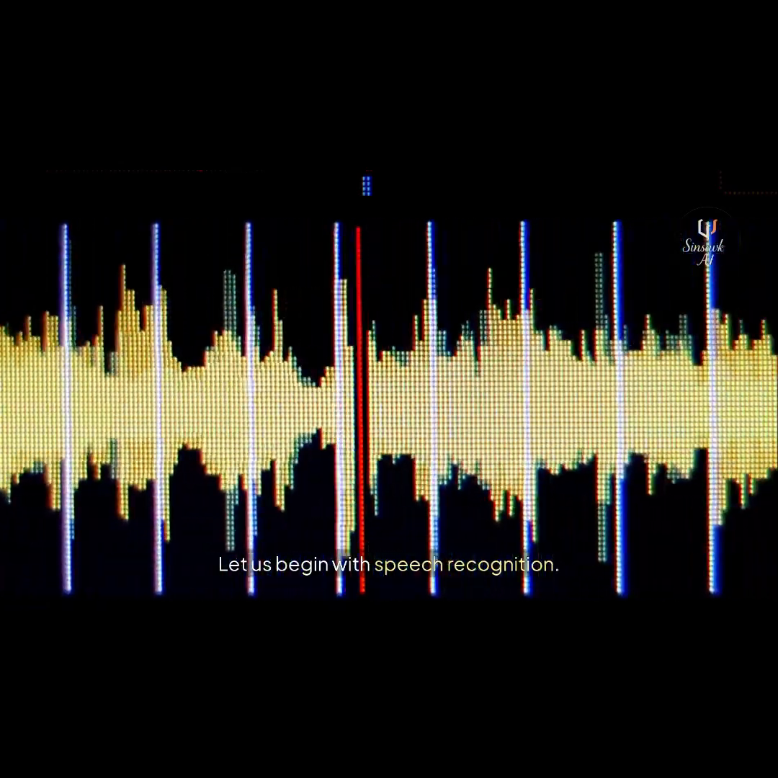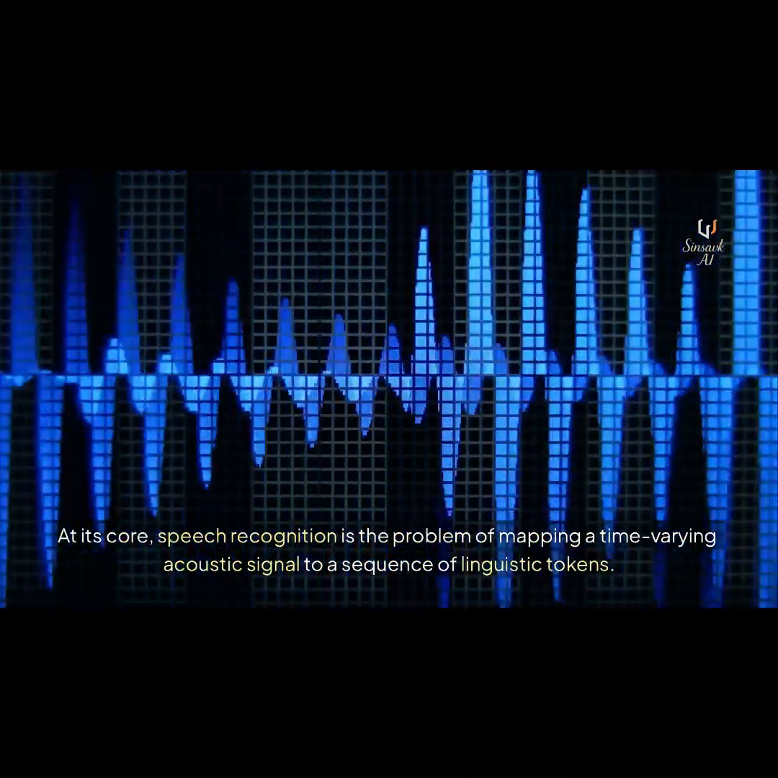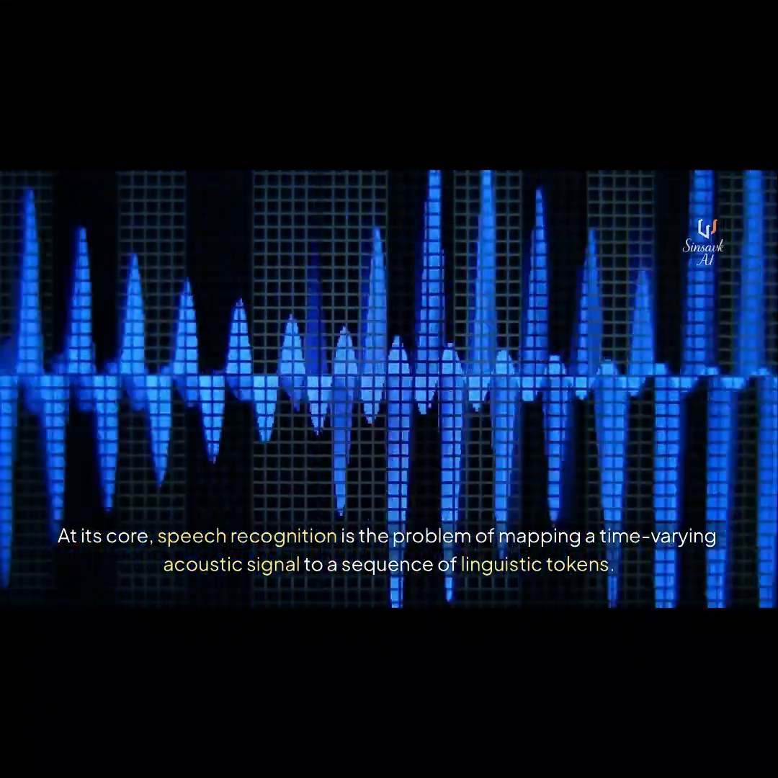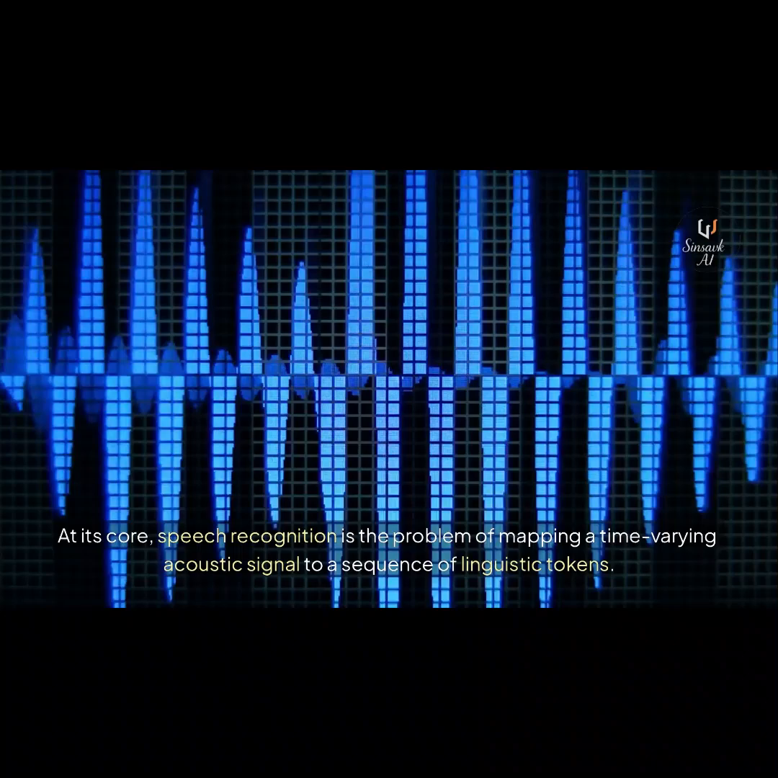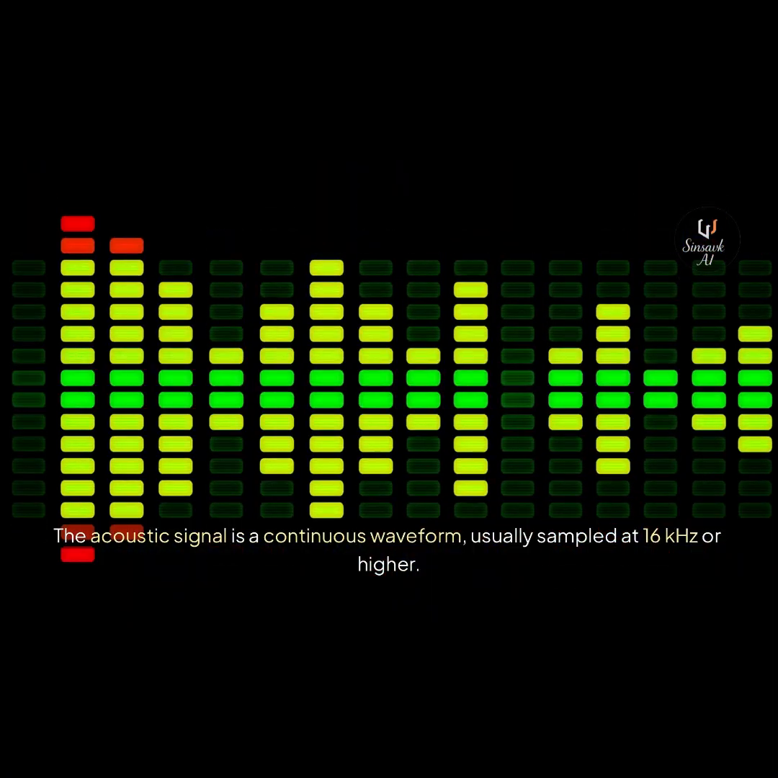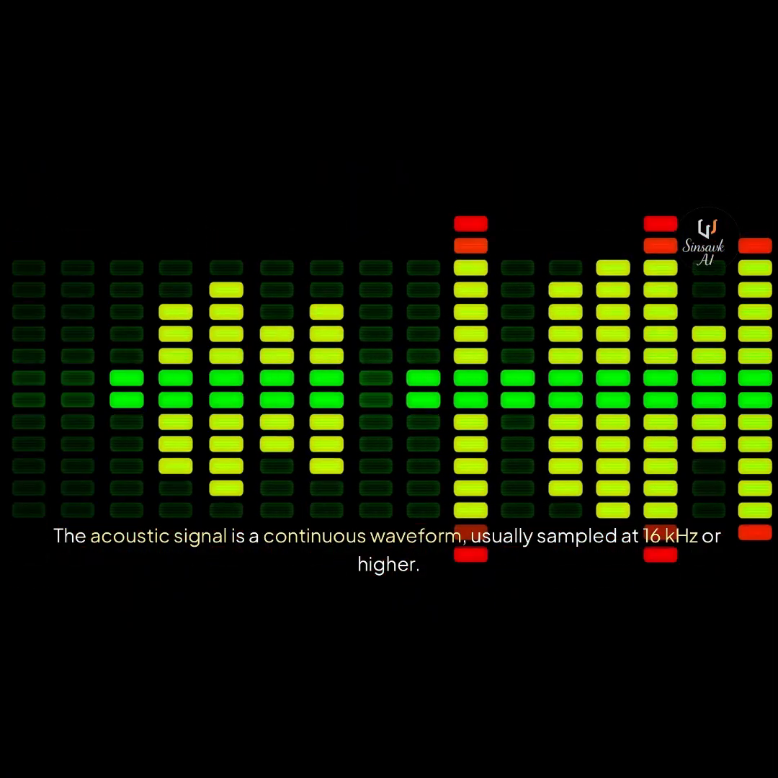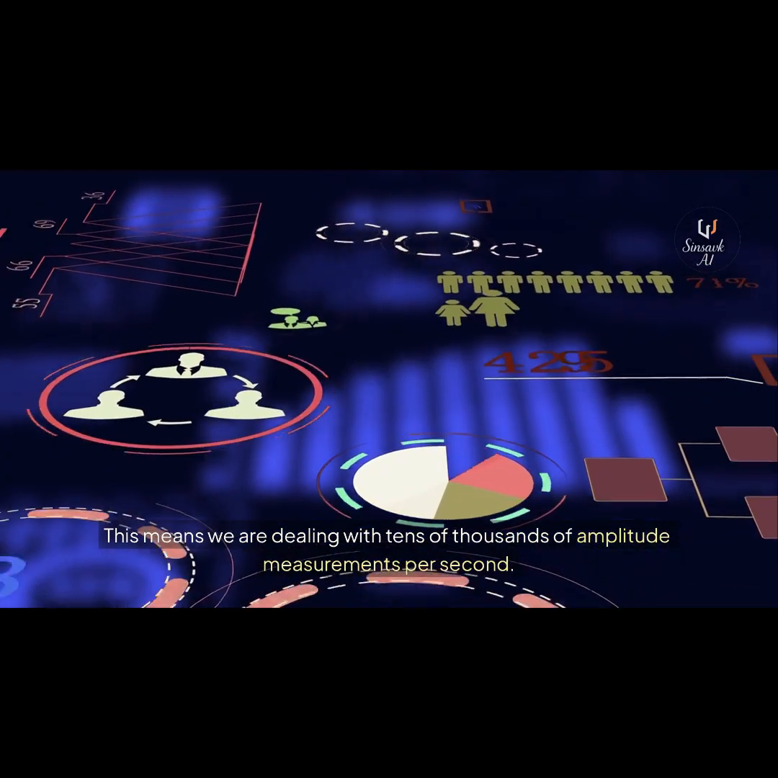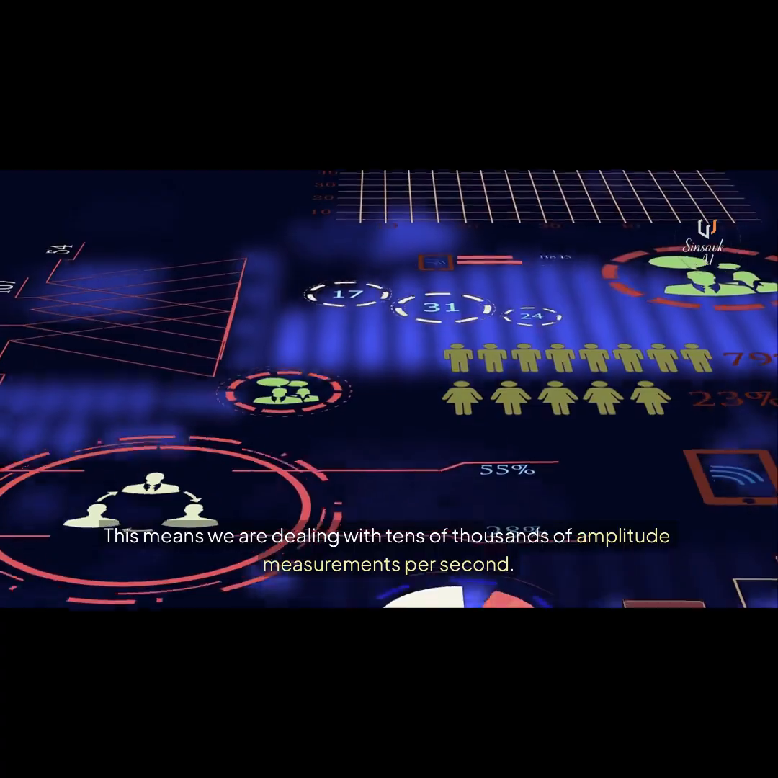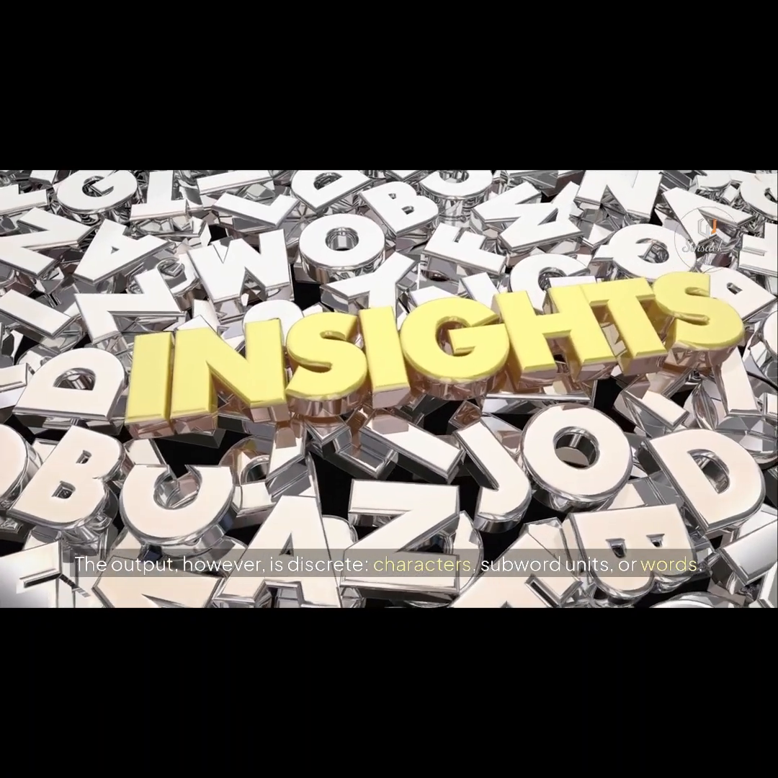Let us begin with speech recognition. At its core, speech recognition is the problem of mapping a time-varying acoustic signal to a sequence of linguistic tokens. The acoustic signal is a continuous waveform, usually sampled at 16 kHz or higher. This means we are dealing with tens of thousands of amplitude measurements per second. The output, however, is discrete: characters, subword units, or words.